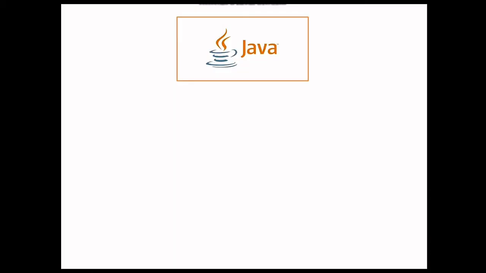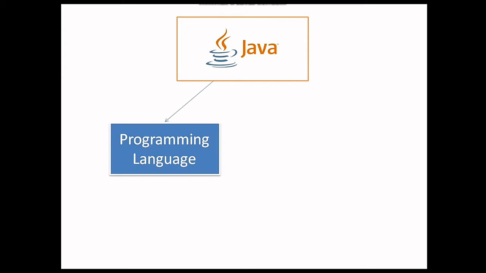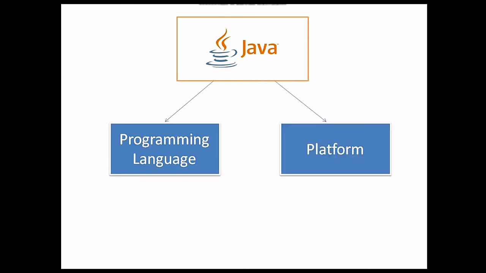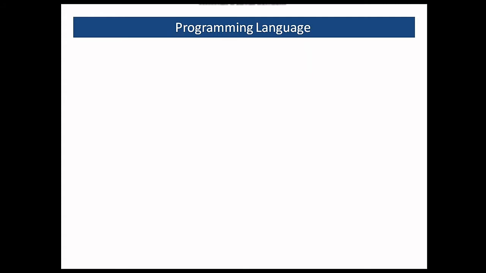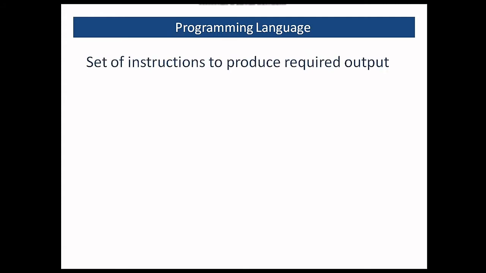Now Java is a programming language and also a platform. Some of us must be new to these concepts as well. So let's understand this step by step. What is programming language? So programming language is a set of instructions that we write to produce the required output. Some languages are directly in the computer understandable format, while some need to be converted. Java is one such language.